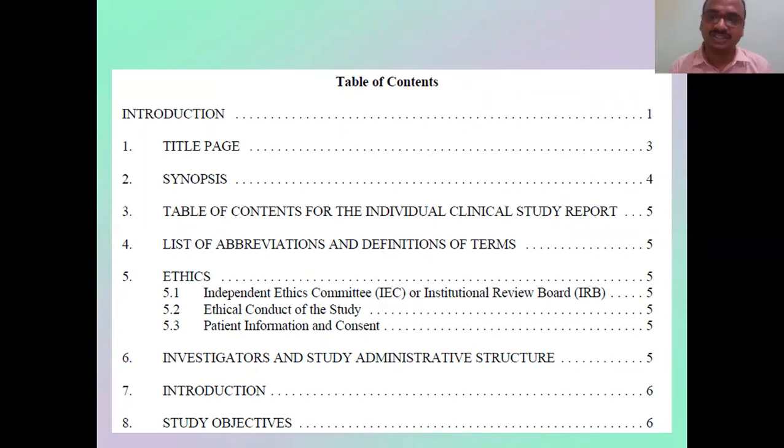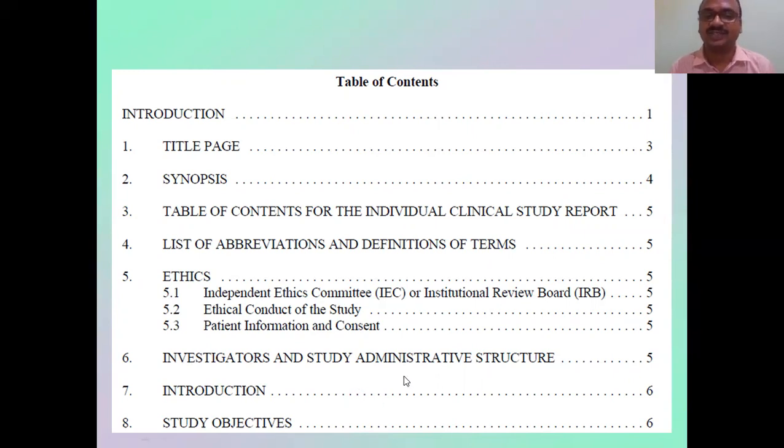You have to get permission from the ethical committee. Next is the investigator. Who is the investigator? Who is the owner? Investigator is nothing but the owner. That is a company name. Which company is conducting the clinical trials? Either Reddy's Lab or Aurobindo Lab, or GVK Health Sciences, like that.